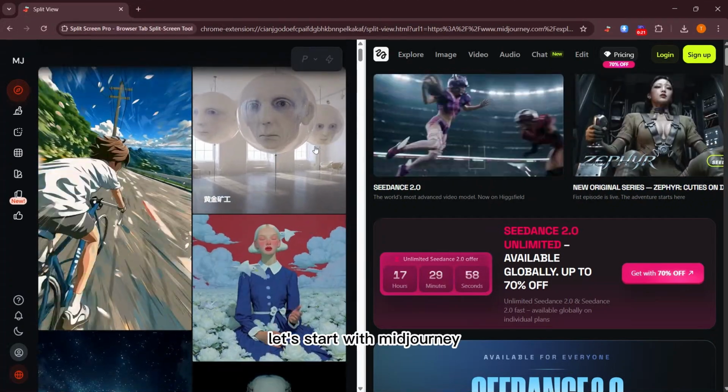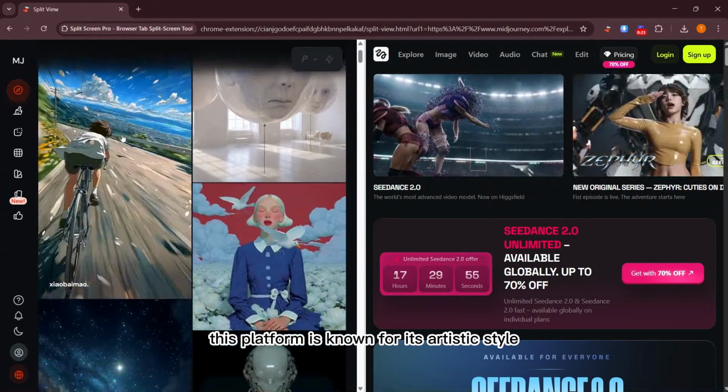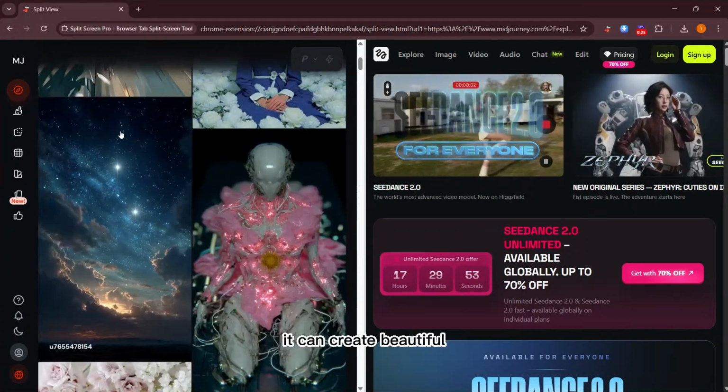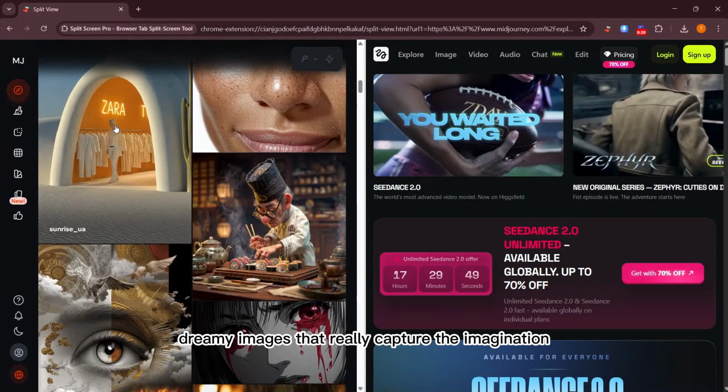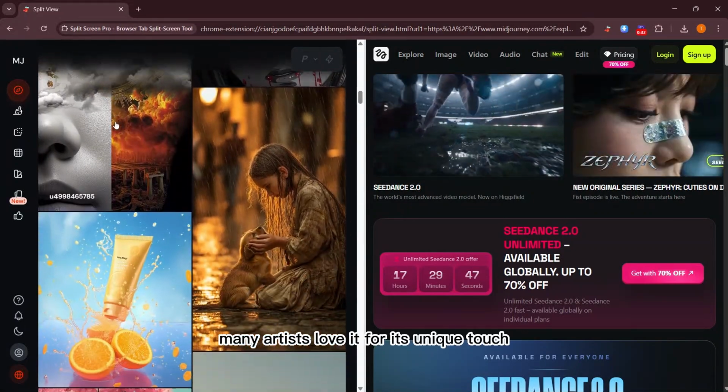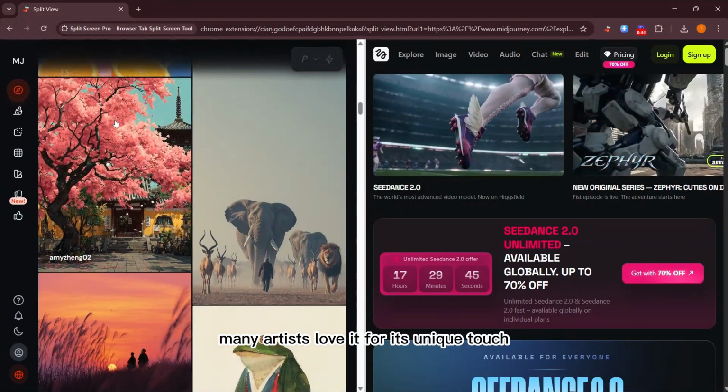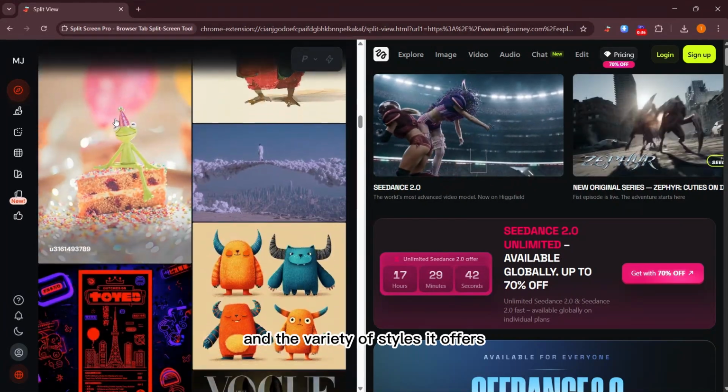Let's start with MidJourney. This platform is known for its artistic style. It can create beautiful, dreamy images that really capture the imagination. Many artists love it for its unique touch and the variety of styles it offers.